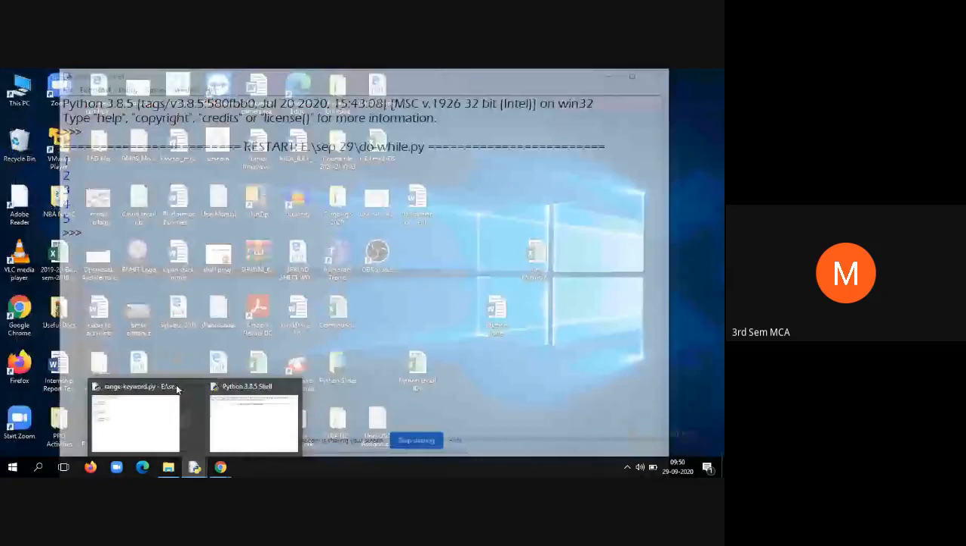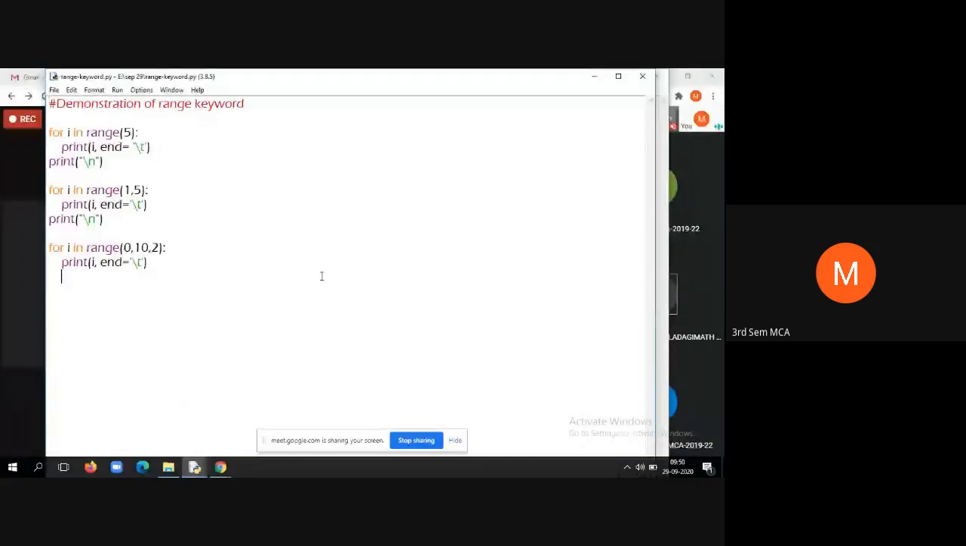Now you'll see the demonstration of range keyword. See, already we know how to see this. This is also the demonstration of range keyword and end keyword. So how are you displaying the new line by using /n, isn't it? See here. If you want to display the escape sequences, you can use end keyword.